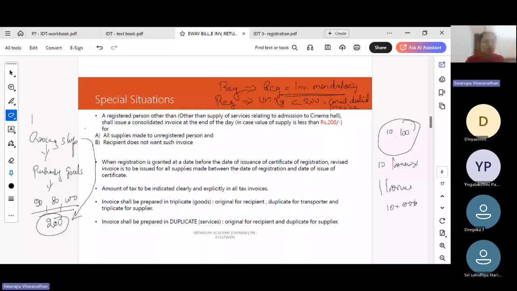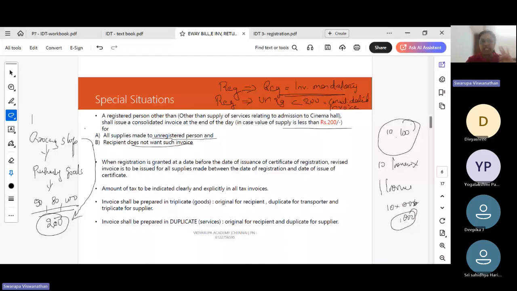Now, when is it possible? When it is a supply made to an unregistered person, the recipient does not want such an invoice, and the value of supply is less than 200. Three conditions: value of supply less than 200, made to an unregistered person, and the recipient does not want such an invoice.